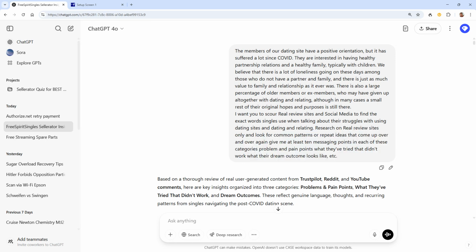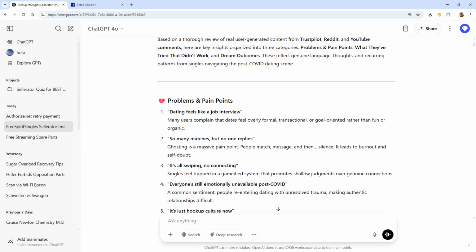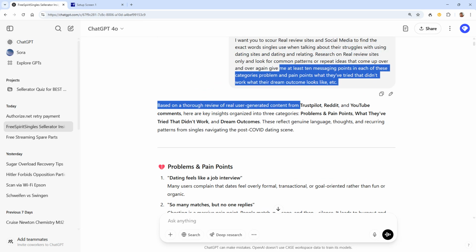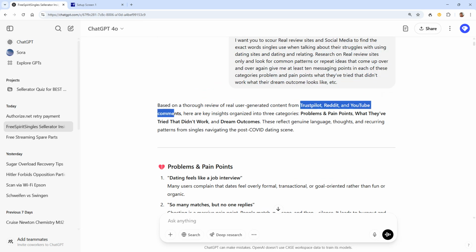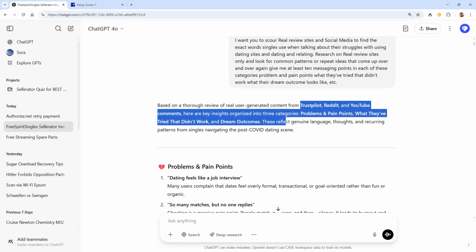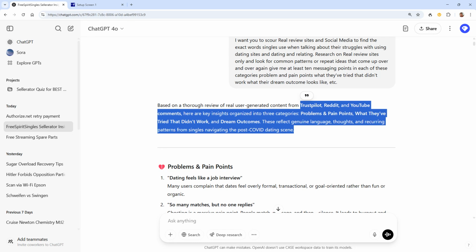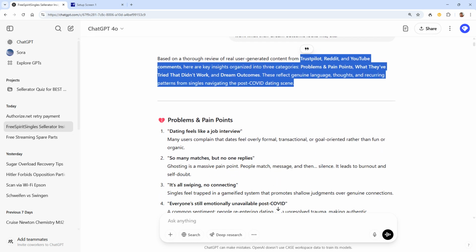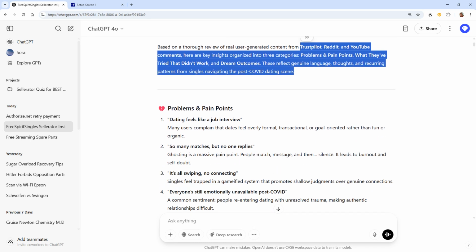So that was the very first thing we did, basically a survey into social media and review sites. Good. So then what ChatGPT gave me is it said it looked at Trustpilot, Reddit, and YouTube comments, and it was looking for problems and pain points and dream outcomes, right? So that is basically what people experience since the COVID dating scene. The dating stuff went down a lot since COVID.